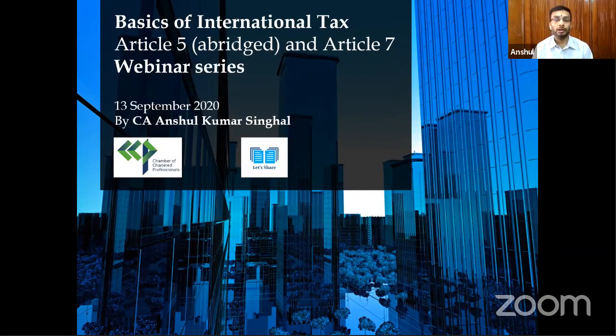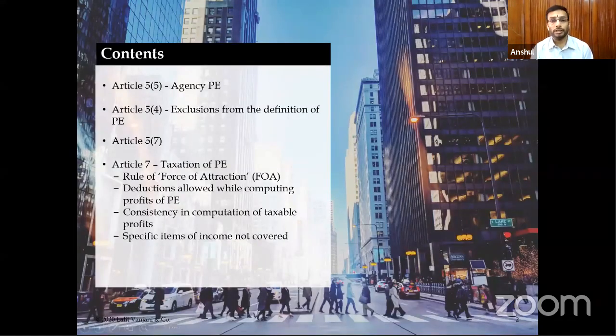So we'll see that. Now, in Article 5, what we will cover today is basically the agency PE, which was not discussed in detail yesterday, and the exclusions from the definition of PE. Then Article 5.7, a very small and important paragraph of Article 5, which says that an independent entity should not be considered as PE. Then we'll move on to Article 7, which is about taxation of PE, the rule of force of attraction, which we discussed briefly yesterday. Today we will be discussing it in detail.